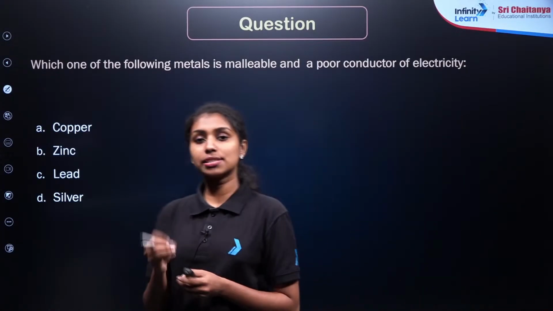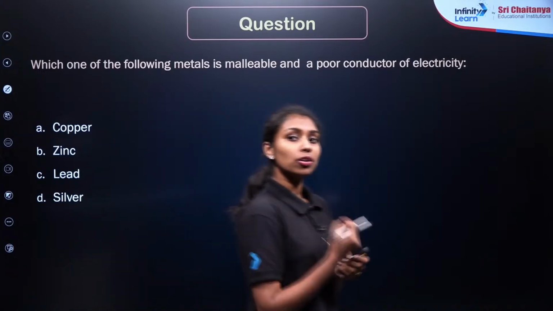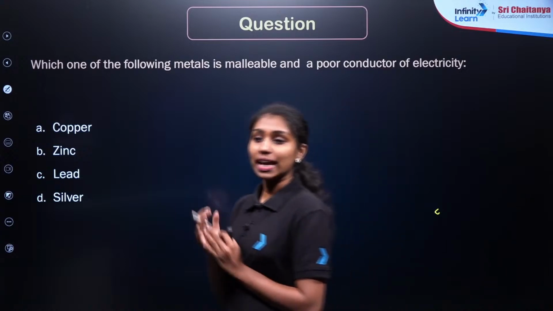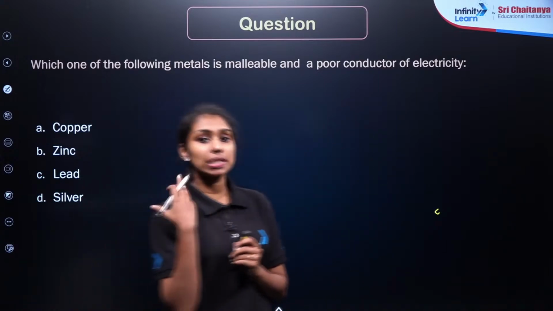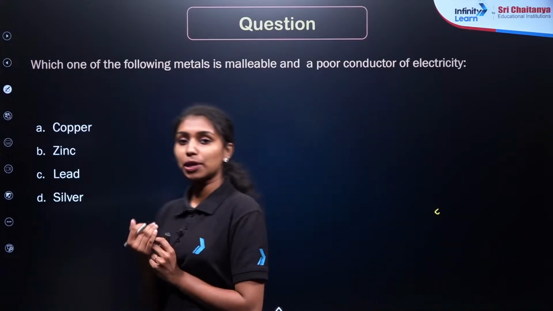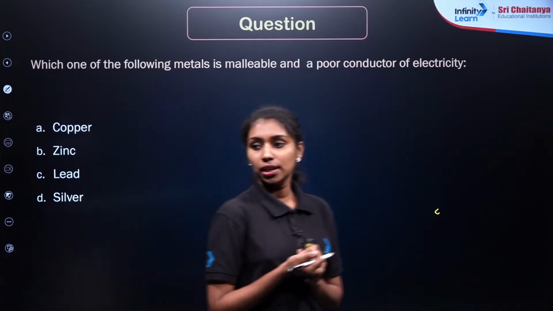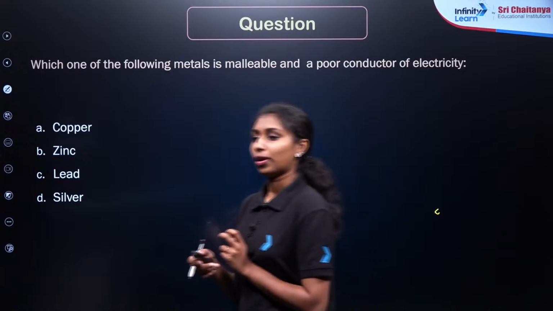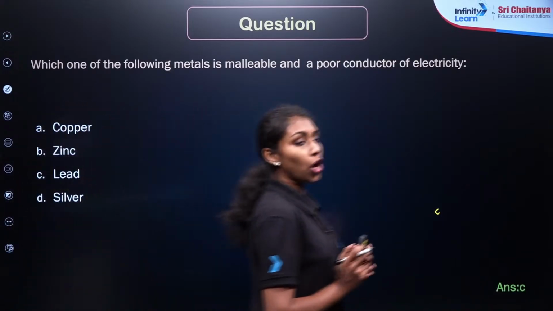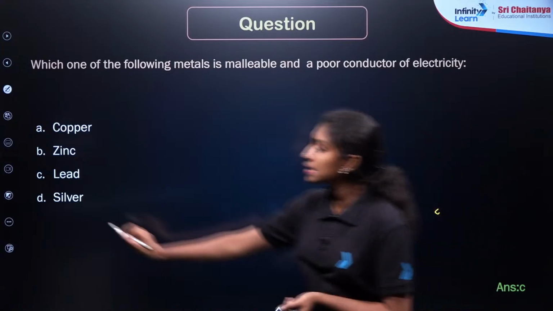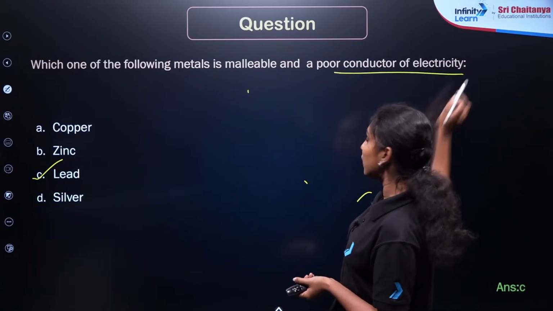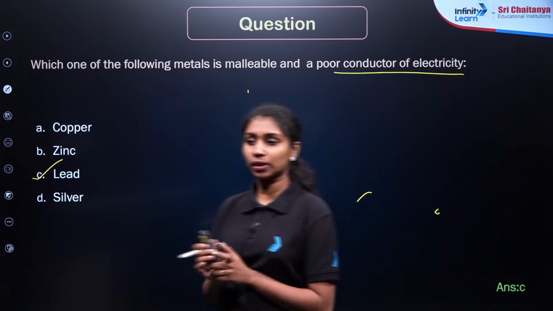Okay, in order to answer these types of questions, you need to keep a note of the exceptional cases. In many examinations, they will ask about the exceptional cases only, so we need to focus on them. Clear? You can memorize the exceptional cases by using any trick or mnemonics. Okay, lead, right? So let us see what the answer is. Yes, option C, lead is the correct answer. Lead is the only metal which is malleable and a poor conductor of electricity. I hope it is clear.